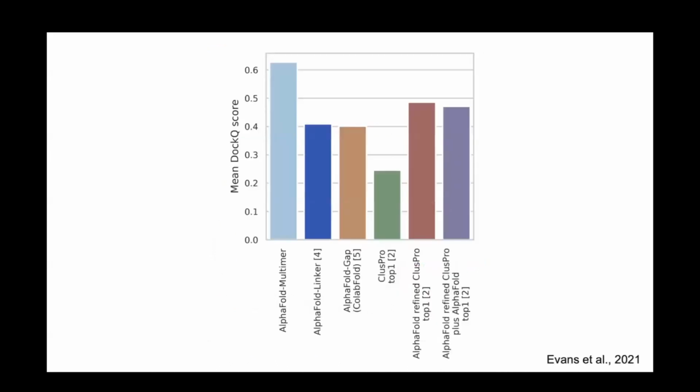So for a while, these started to outperform the existing state of the art for protein docking. Here, AlphaFold Linker and AlphaFold Gap. Very soon thereafter, prior techniques were upgraded with AlphaFold, and that gave you a small bump as well. But none of these things could really compete with DeepMind itself, right? Which used the AlphaFold training code, which until this point had not been released, and simply naively retrained AlphaFold 2 on multimeric proteins rather. And just by doing that, they were able to completely outperform all of these hacky approaches that use the monomeric AlphaFold 2 for this purpose.